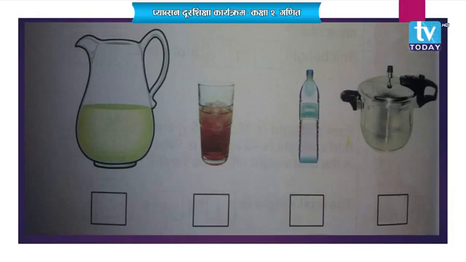Obviously the jug will be bigger, right? And which carries more water, a jug or a glass? Yes, the jug will contain more water and the glass will contain less water. That means you can write M for the jug as it contains more water, and L for the glass as it contains less water.